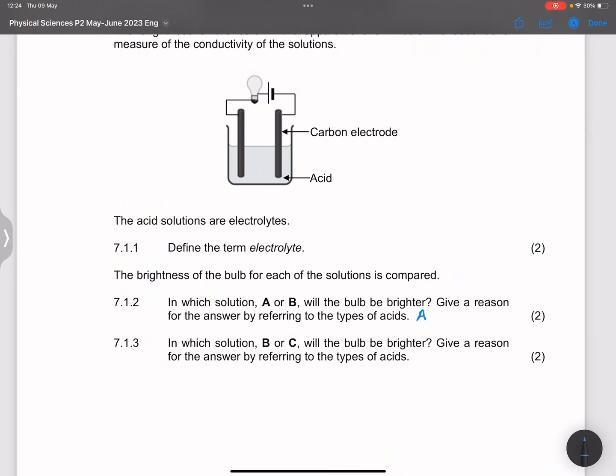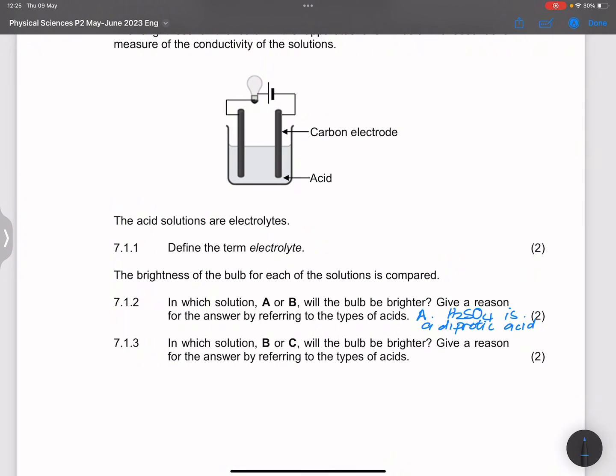We've just said that: sulfuric acid, H2SO4, is a diprotic acid, and therefore will contribute more ions than nitric acid.